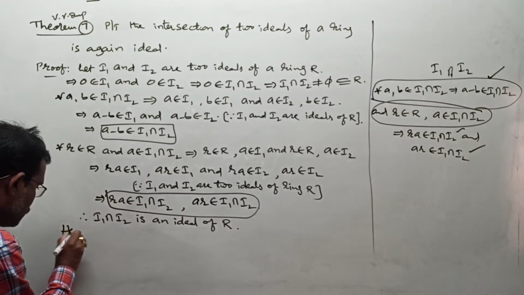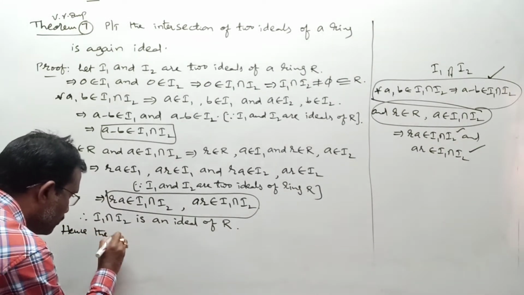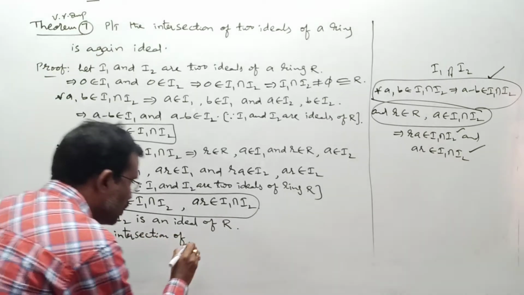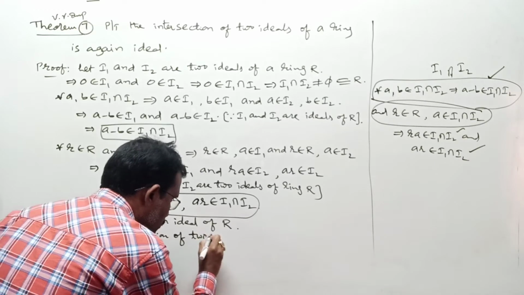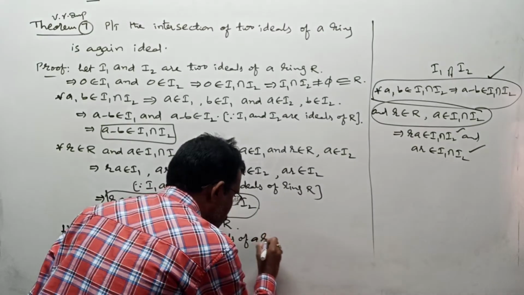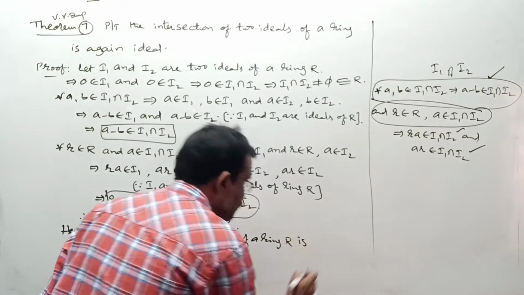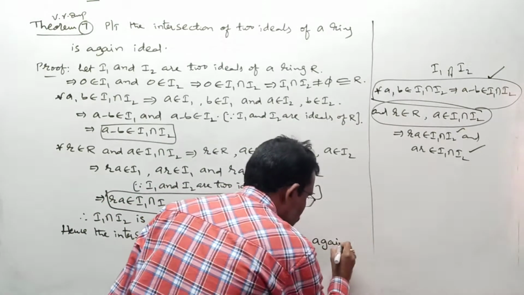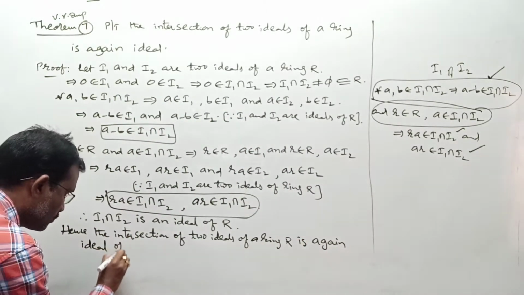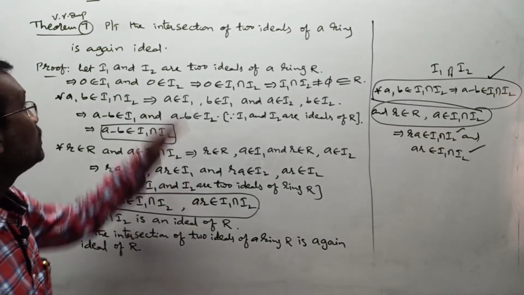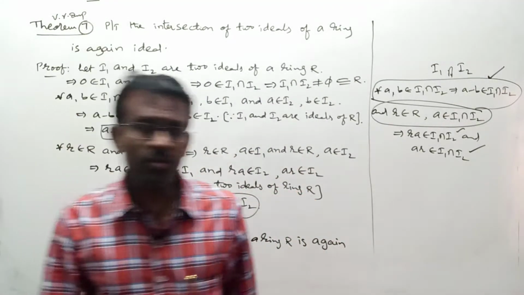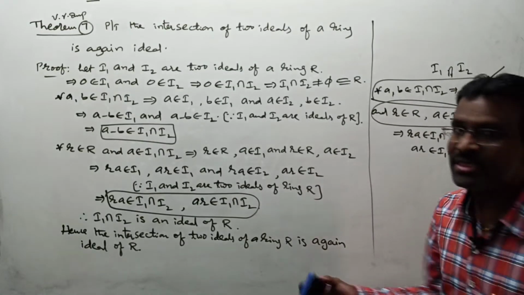Hence, the intersection of two ideals of a ring R is again an ideal of R. Yes, this completes your theorem, theorem number 7. Any problem with this? Yes, here we proved the intersection of two ideals is again an ideal.